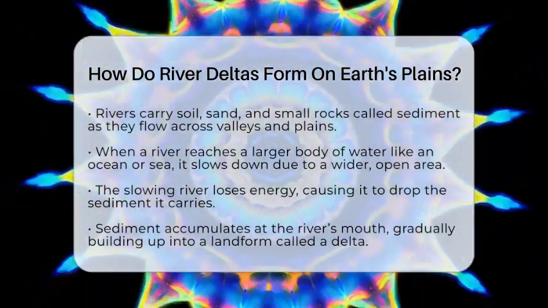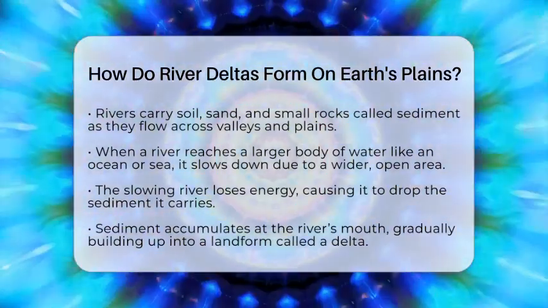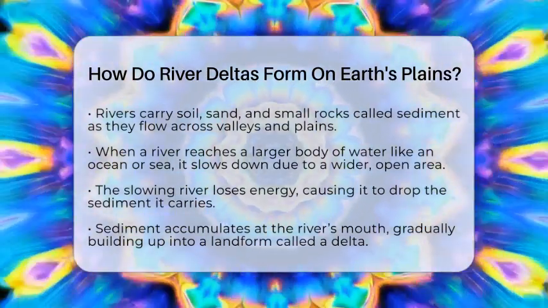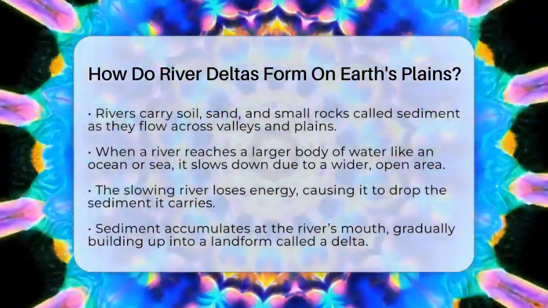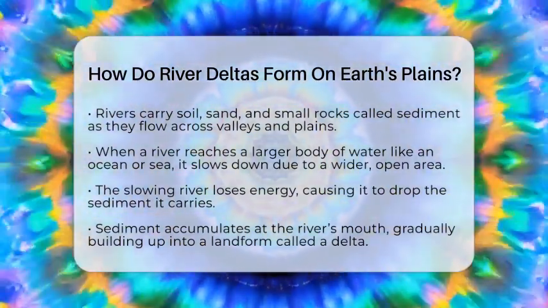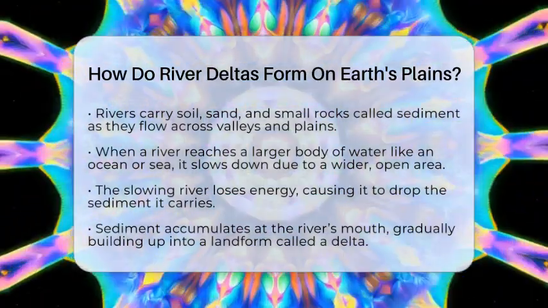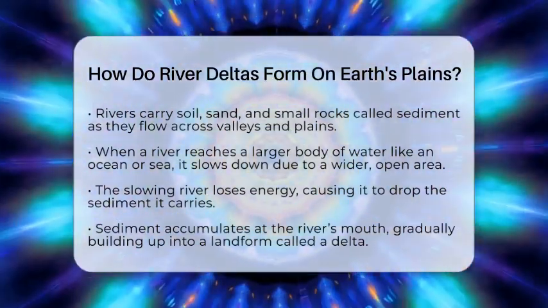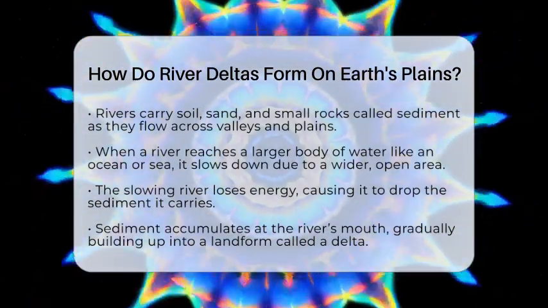As the water slows, it loses the energy needed to carry the sediment it has picked up along the way. This causes the sediment to settle out of the water and drop to the bottom. Over time, these layers of sediment build up, creating a landform called a delta.